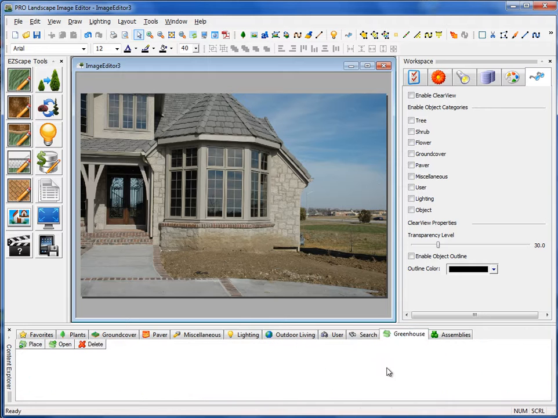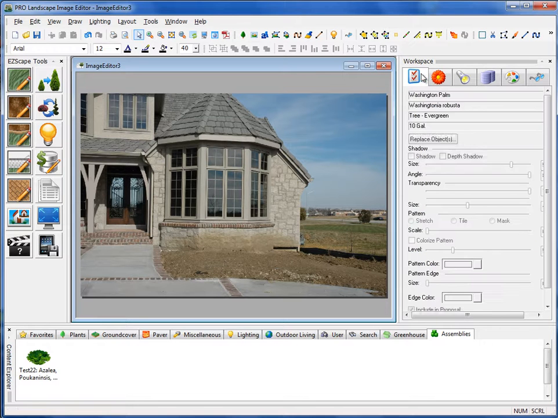The next tab is the greenhouse tab. The greenhouse is basically the communication tool that we use to communicate between the different programs like Image Editor, Planner, and Proposal. Okay, the Assemblies tab, that's where you can save a group of plants as an assembly, and then when you drag that assembly to your project, all of those plants come with it.